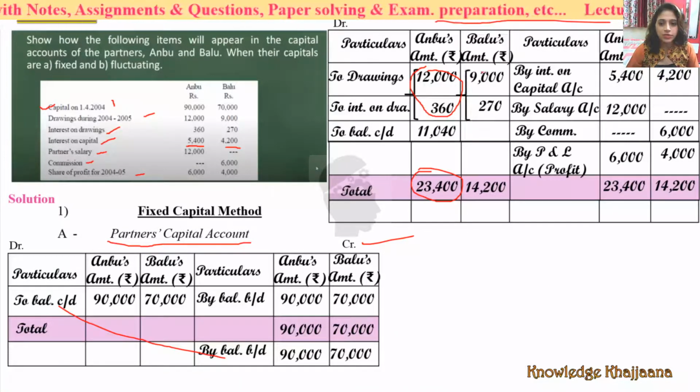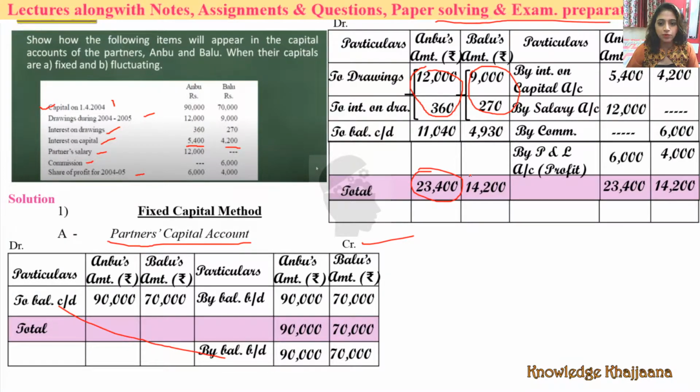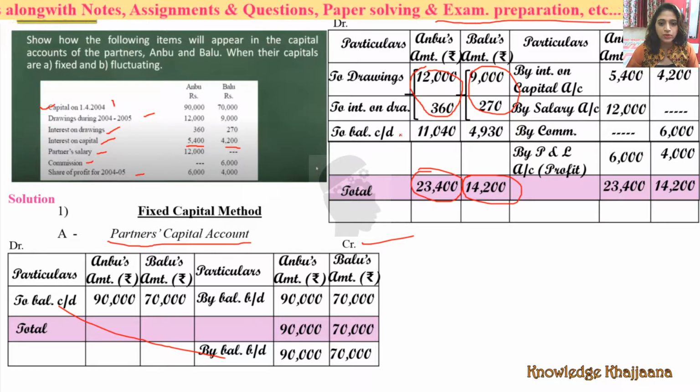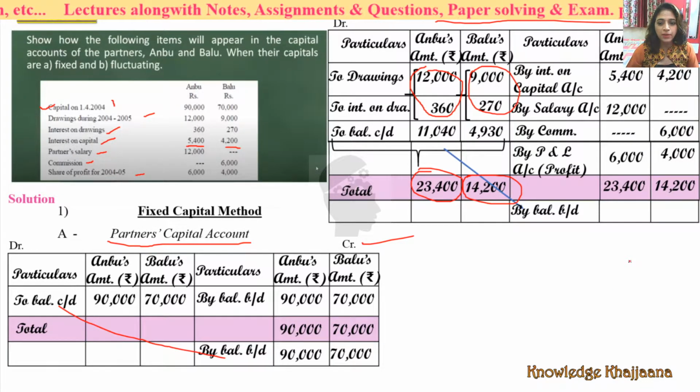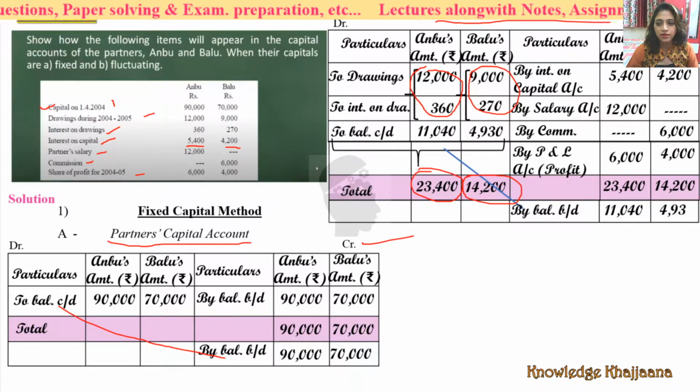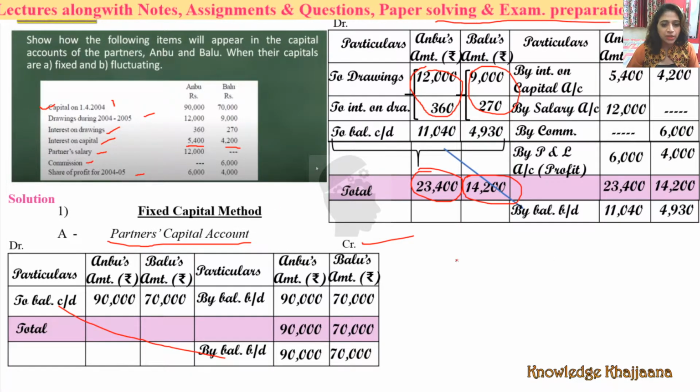The total of these two we will deduct from this total, that is 4,930. So this is the balancing figure, that is balance carried down, closing balance, right? And that would be the opening balance for the next year, right? That is by balance brought down 11,040 and 4,930, right? This would be the solution as per fixed capital method.